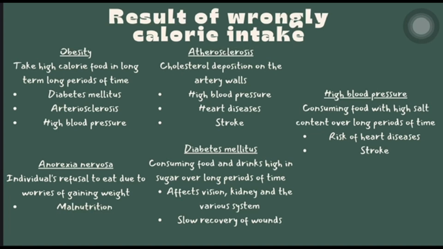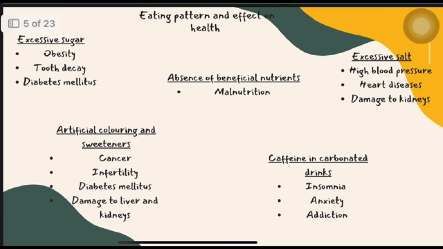Next is diabetes mellitus. It is consuming food and drinks high in sugar over long periods of time. The effects are on vision, kidney, and the nervous system. Next is slow recovery of wounds. So we are going to go to the next one, eating pattern and effect on health.